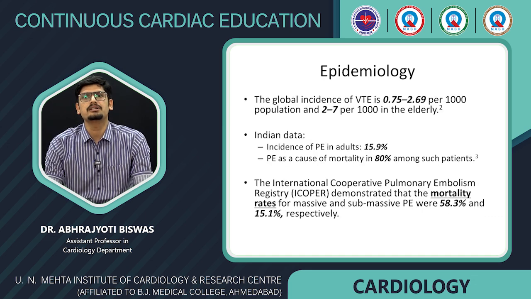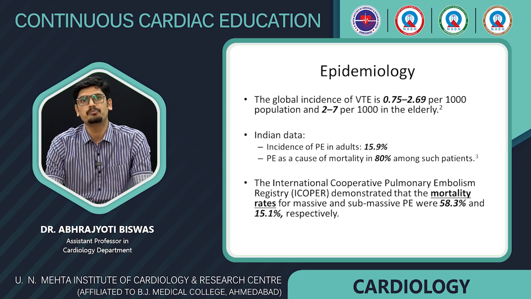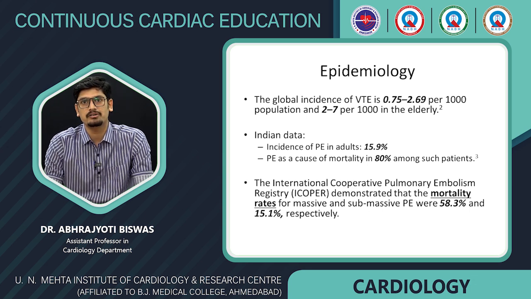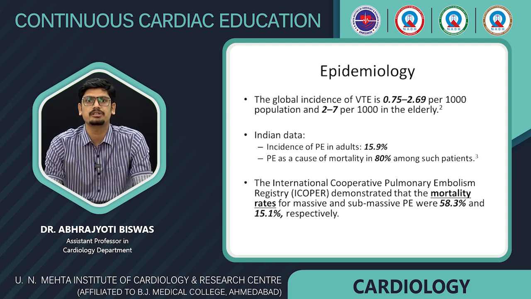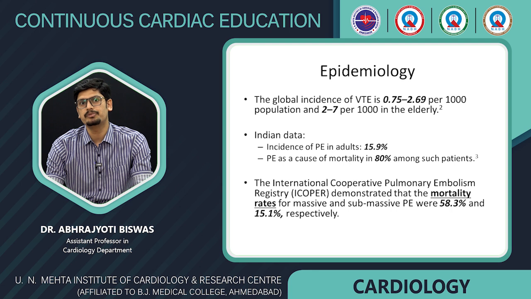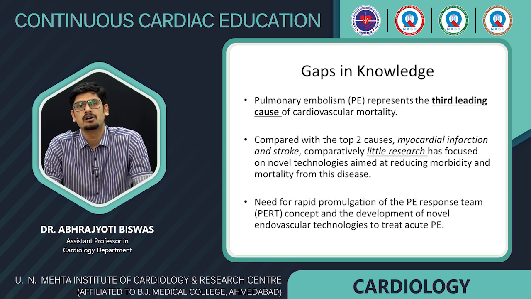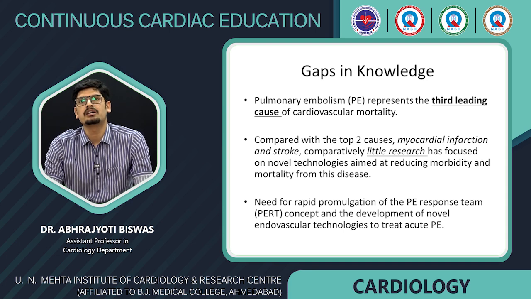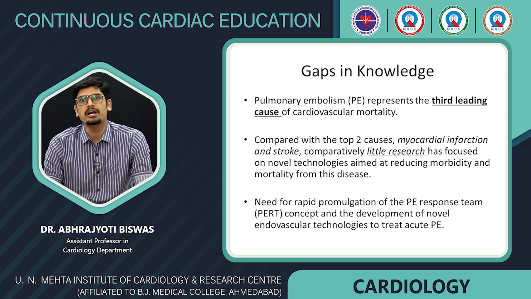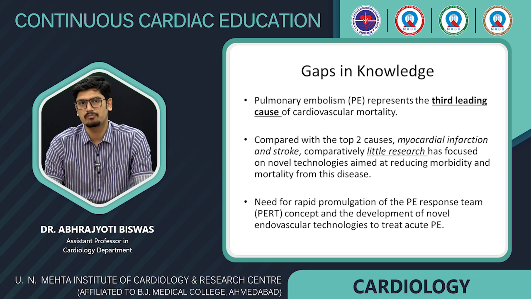Epidemiology. The global incidence of venous thromboembolism is 0.75 to 2.69 per thousand population. However, the Indian data states that the incidence is 15.9%, with about 80% of the cases having PE as the cause of mortality. The international registry ICOPER demonstrated mortality rates of 58.3% and 15.1% respectively for massive and submassive pulmonary embolism. So, pulmonary embolism today represents the third leading cause of cardiovascular mortality, the first and second being myocardial infarction and stroke. However, compared to them, very little research has been focused on novel therapies aimed at reducing mortality and morbidity of the disease.